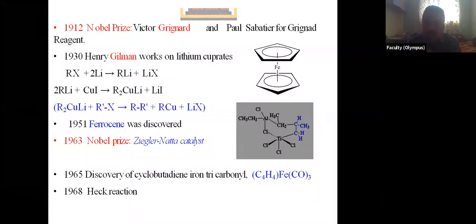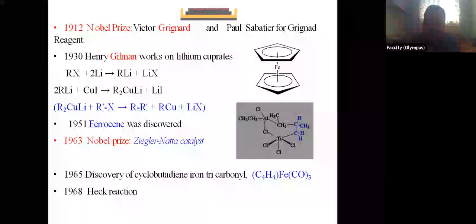And one more peculiarity of these catalysts is that they are selective. They are selective. They are not so much versatile.